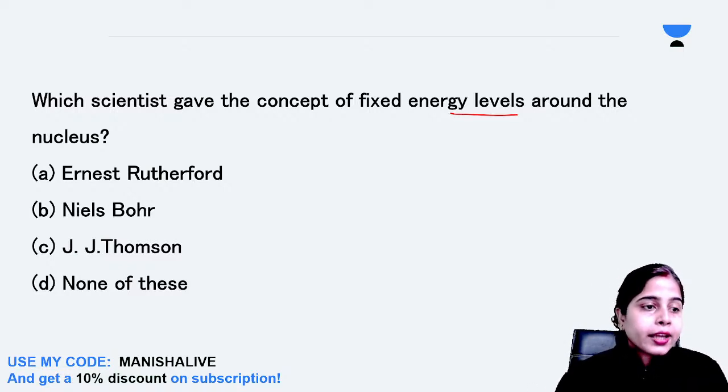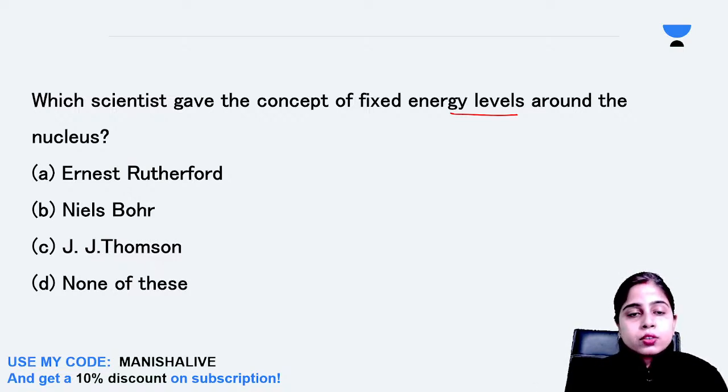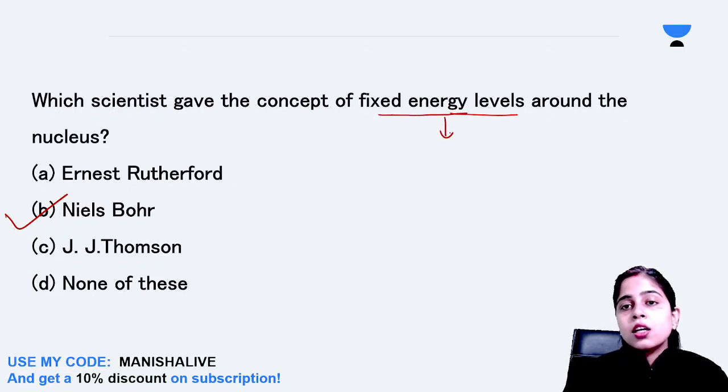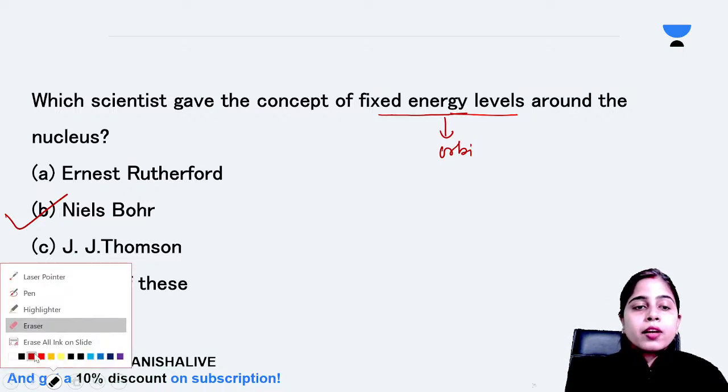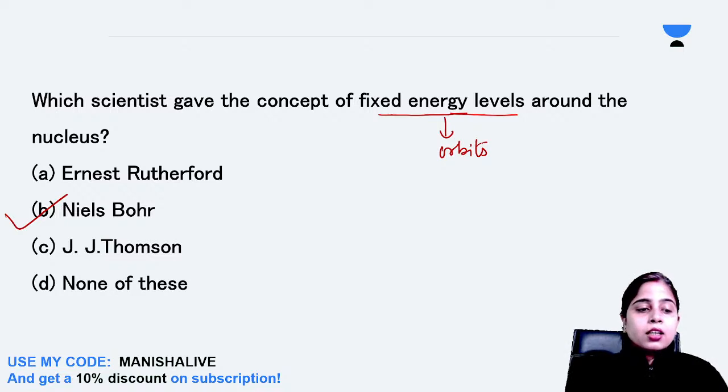Okay, very good Peregrine Falcon. Well done. You are the only one who gave the maximum number of answers in this entire class, and that too correct answers. Very good. So yes, it is Niels Bohr. Niels Bohr was the one who introduced us to this concept of fixed energy levels known as orbits, in which electrons revolve, and electrons need to possess some definite amount of energy to stay in these orbits. If the electron gains or loses some energy, it will not stay in that orbit.